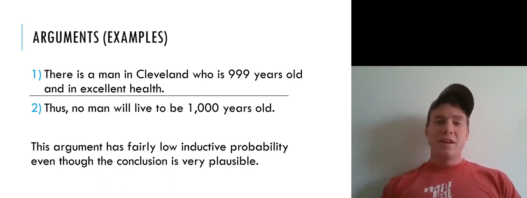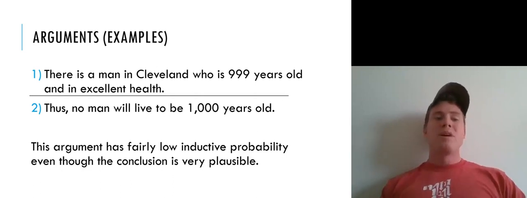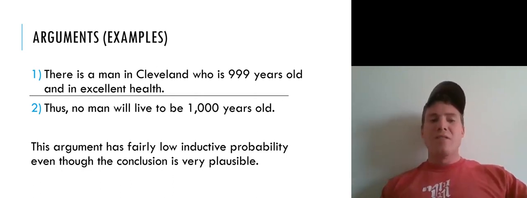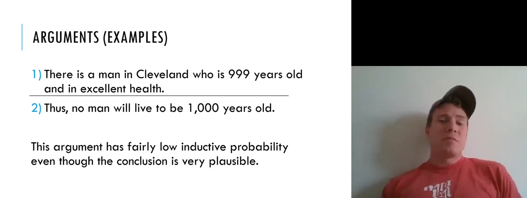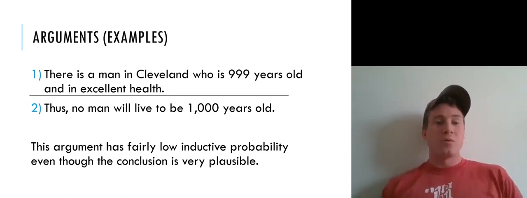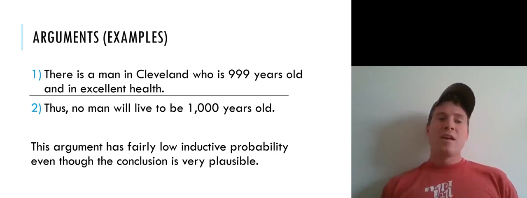And yet, this argument actually has fairly low inductive probability, because the evidential link between the premise and the conclusion is very different than in the first argument, right? If the premise is true, that is, if there really is a man in Cleveland who's 999 years old and in excellent health, then it's actually very likely, or at least somewhat likely, that there is going to be someone who lives to be 1,000 years old, namely this man in Cleveland, who has a good shot at making it to 1,000.